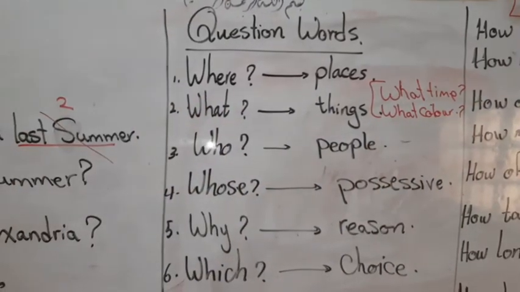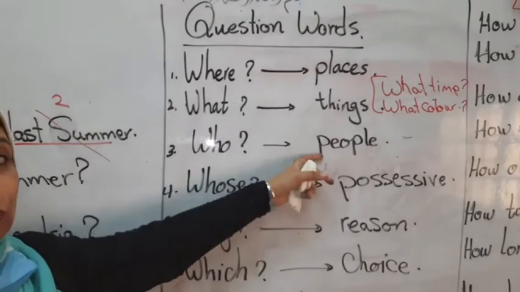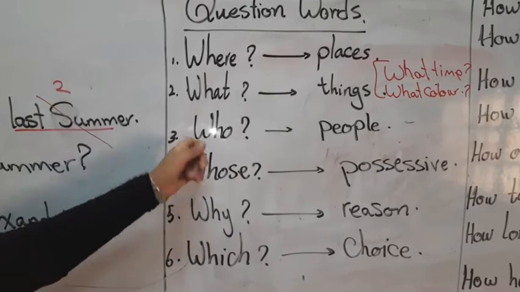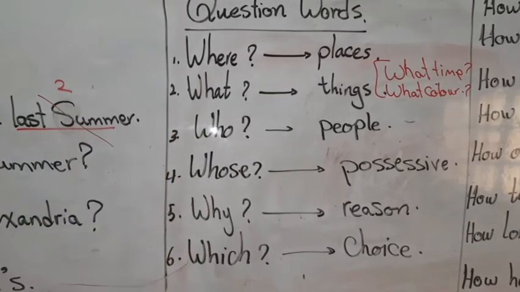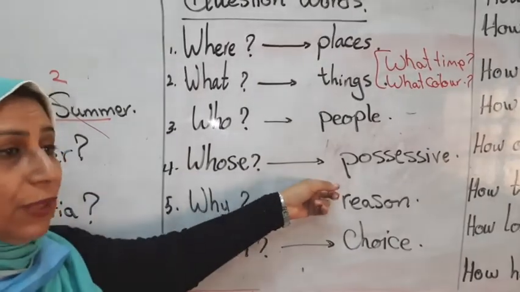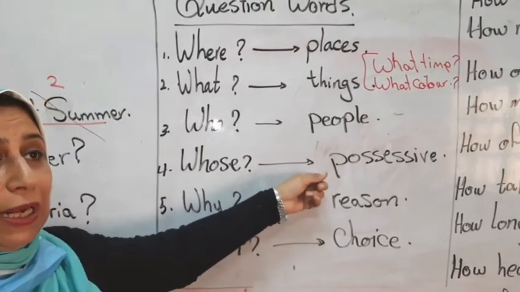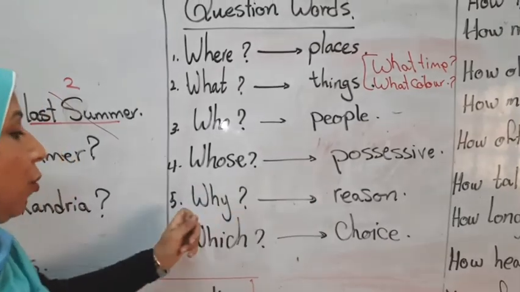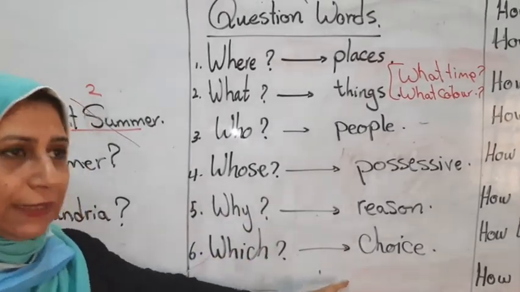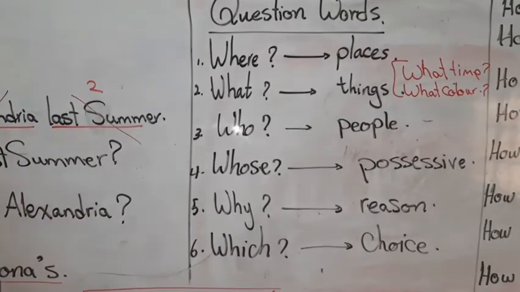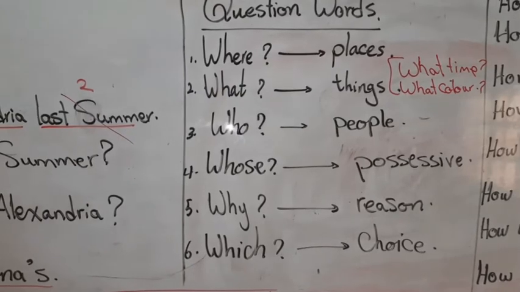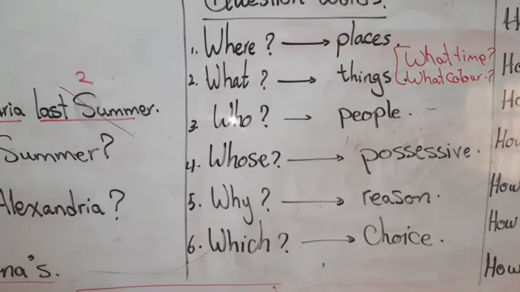Number 3, who asks about people? Who bakes the cake? Who helps you at home? Whose? Possessive. Asks about possessive pronouns or possessiveness. Why? Asks about reason. Which? Asks about choice. Which t-shirt do you like? The red one or the blue one? Which subjects do you like best?